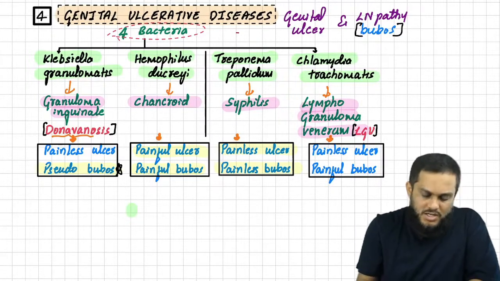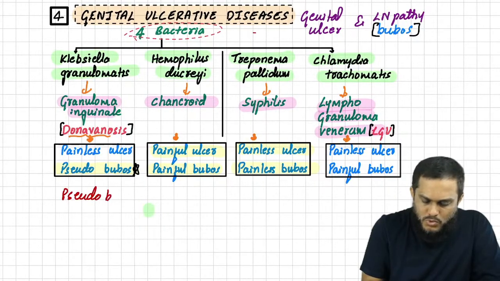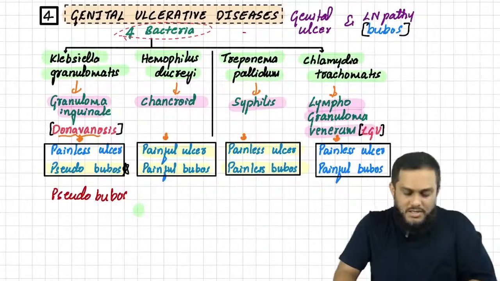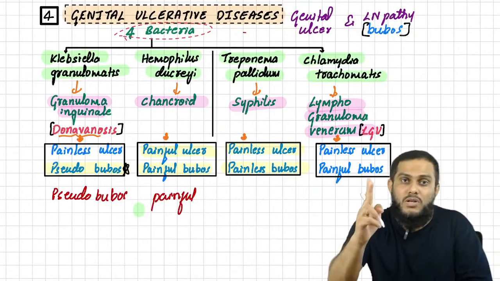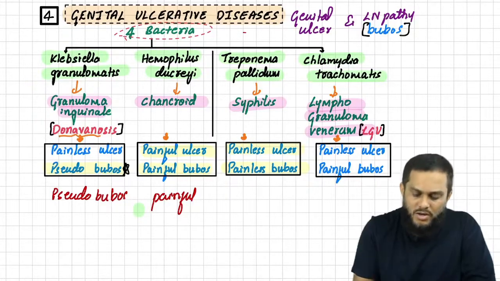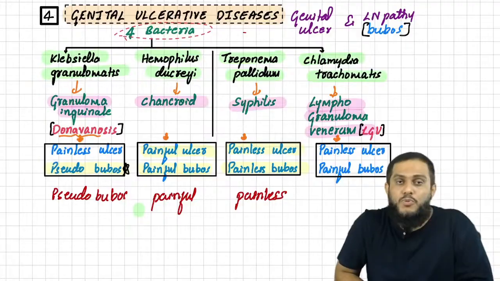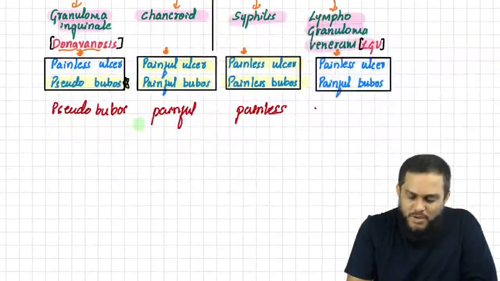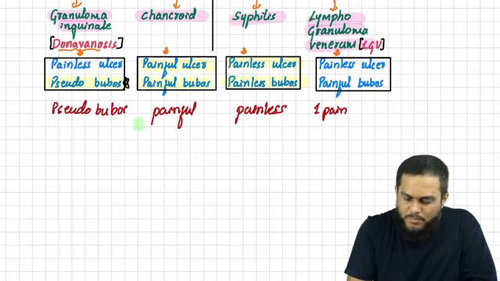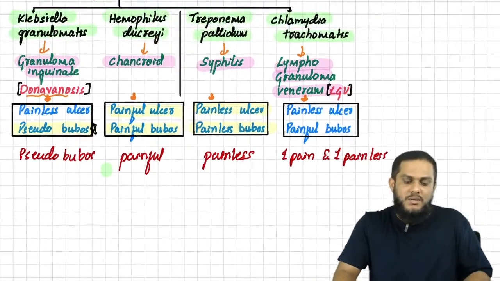Ultimately, if I see pseudobuboes, I can say it is Klebsiella granulomatis. If ulcer and buboes are both painful, it is Haemophilus ducreyi, chancroid. If both are painless, it is Treponema. If one is painful and one is painless, then I say it is Chlamydia trachomatis.